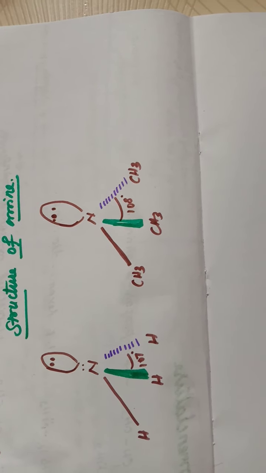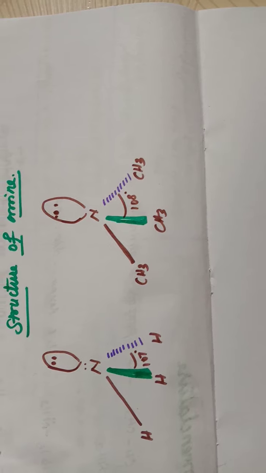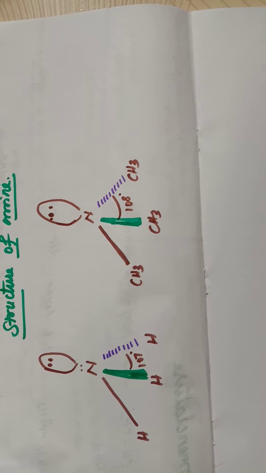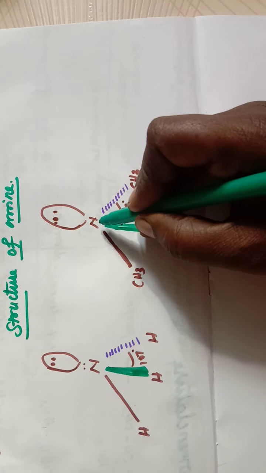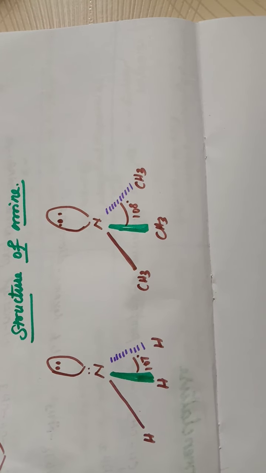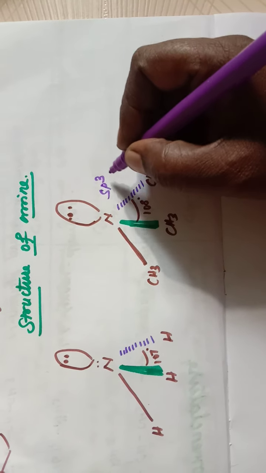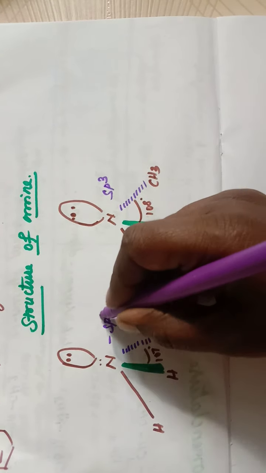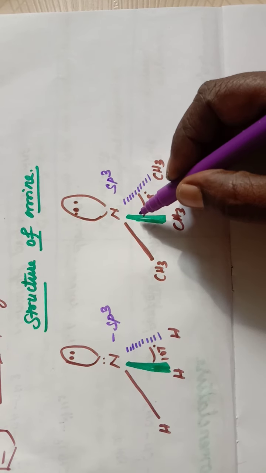Next we will discuss the structure of amine. The structure of amines is more or less similar to the structure of ammonia. Here the nitrogen atom, like ammonia, undergoes sp3 hybridization. Among the 4 sp3 hybridized orbitals, 3 orbitals are involved in the bond formation.